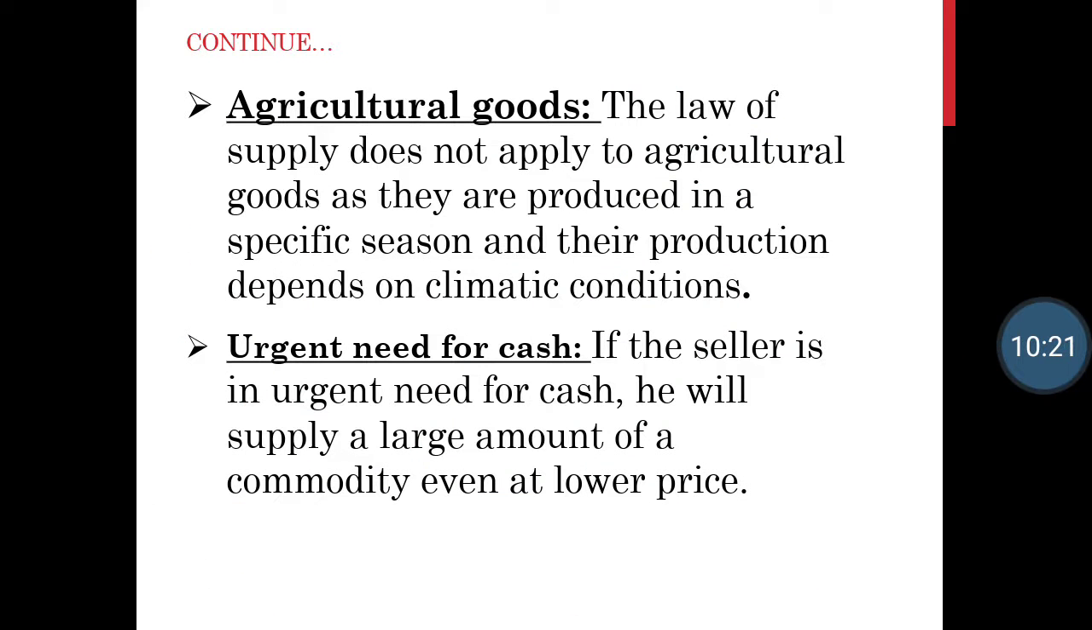The second exception to the law of supply is agricultural goods. Agricultural goods means goods which we get through agricultural production. The law of supply does not apply to agricultural goods as they are produced in a specific season and their production depends on climatic conditions. Students, agricultural goods depend on climatic conditions because they are basically agricultural productions. So you cannot increase them as per your wish.